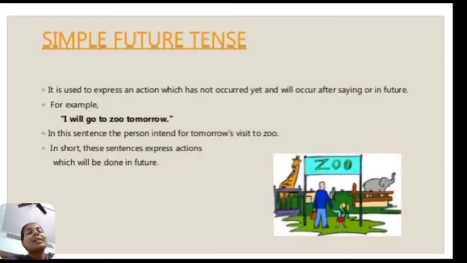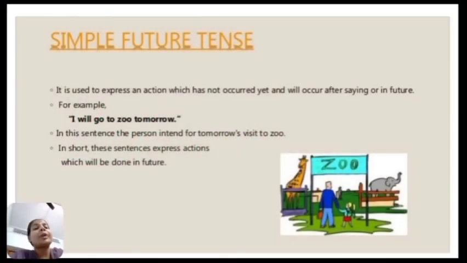So what is simple future tense? It is used to express an action which has not occurred yet. It means that the simple future tense in English is used to describe an action that will happen in the future, immediately or on the spot of decision, and will occur after speaking or in the future. For example, I will go to the zoo tomorrow.